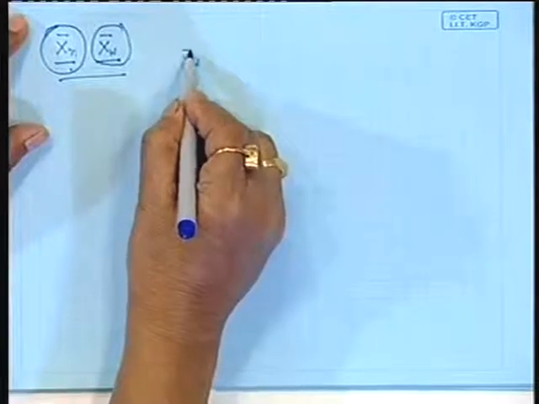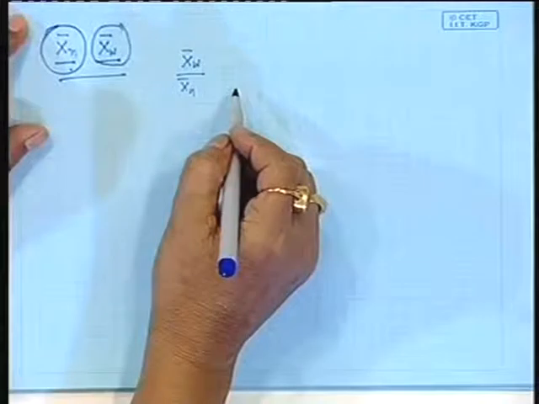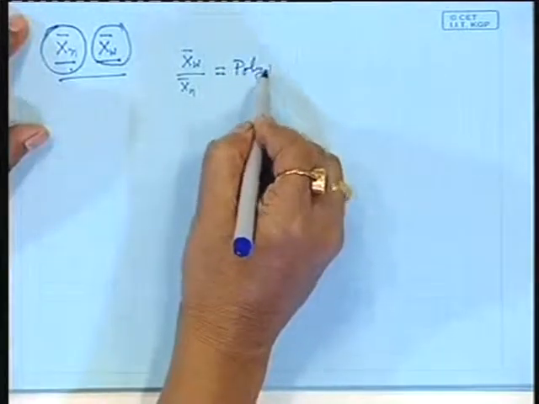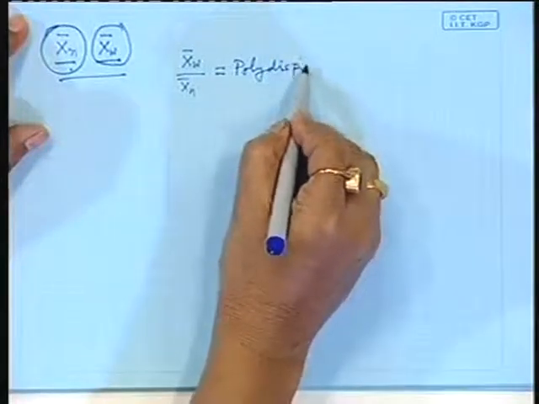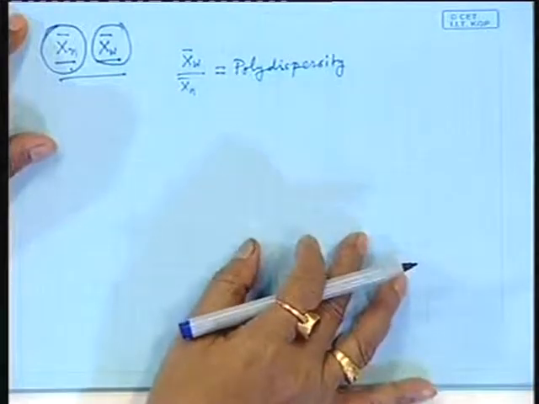Say, if you take a ratio of these two, this is known as polydispersity.